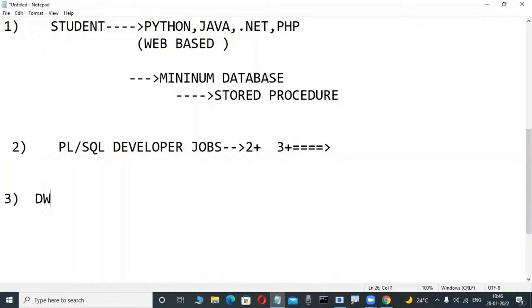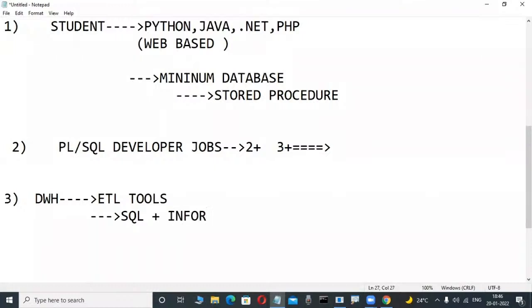Data warehousing technologies are there. In that, ETL programmers and reporting programmers are there. Extraction, transformation and loading, ETL tools are there. These persons have a little bit of SQL knowledge. PL/SQL is not required, just SQL knowledge, having an idea. Then they learn the tools in institutes also.